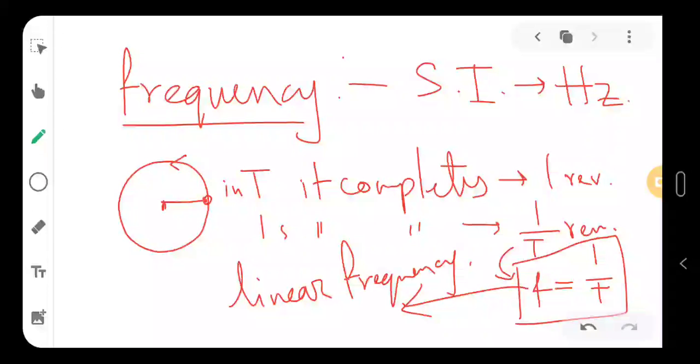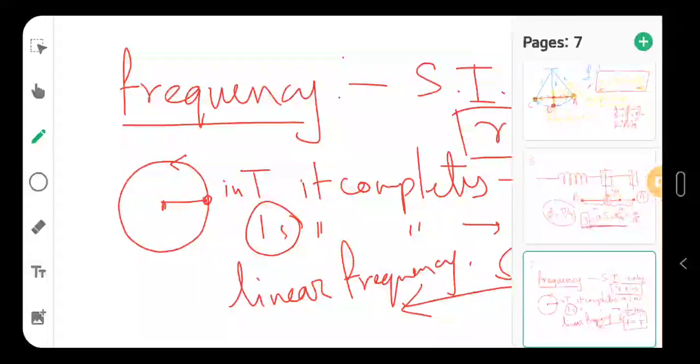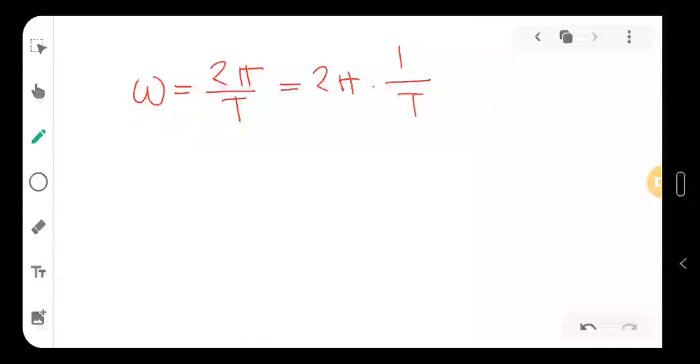Some also use RPM, that is revolutions per minute. So in 1 minute how many revolutions are occurring. If instead of 1 second you find it for a minute, that will be your RPM. Okay. So this is the concept of frequency, right? So what we can get from this: I have seen that omega is equal to 2 pi by t, whereas in the last topic we have seen that 1 by t is the frequency.